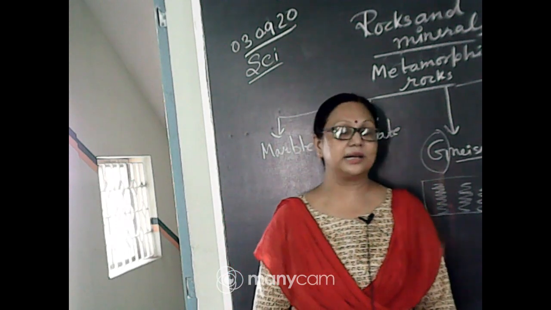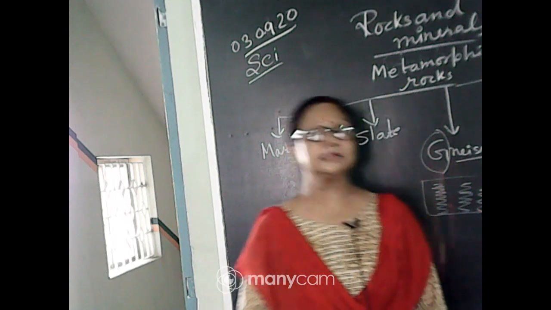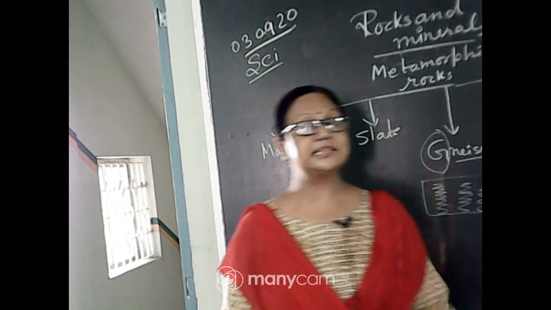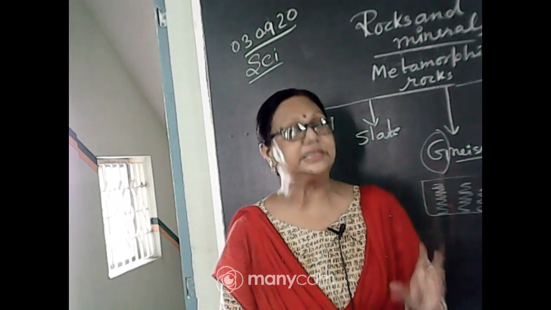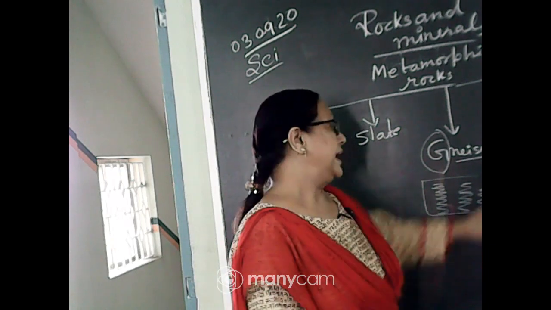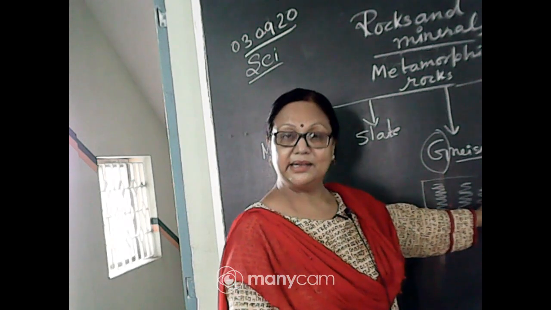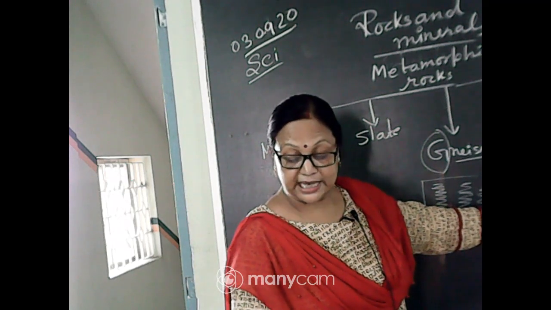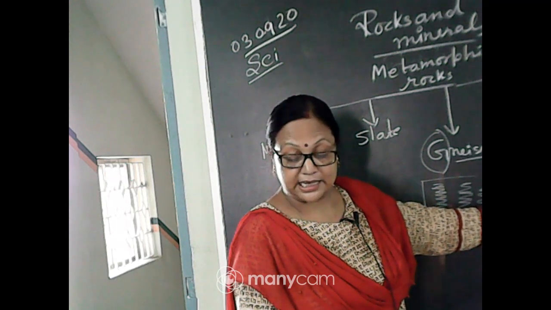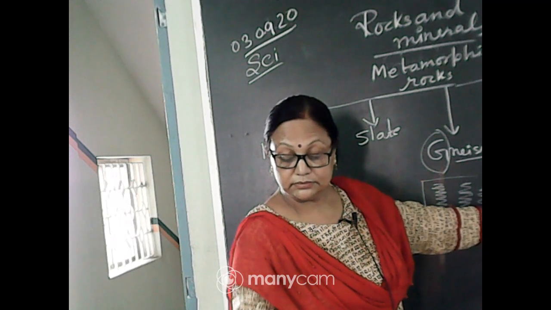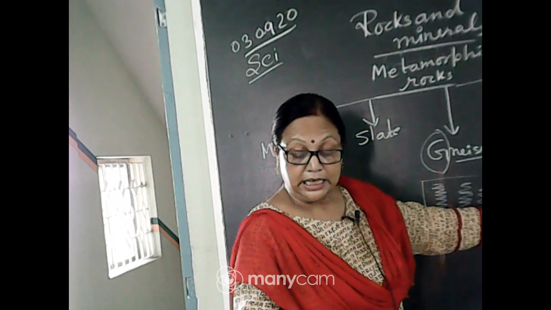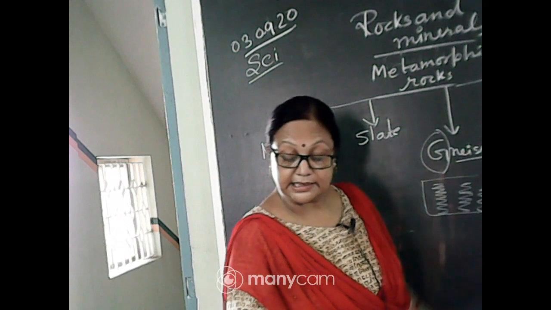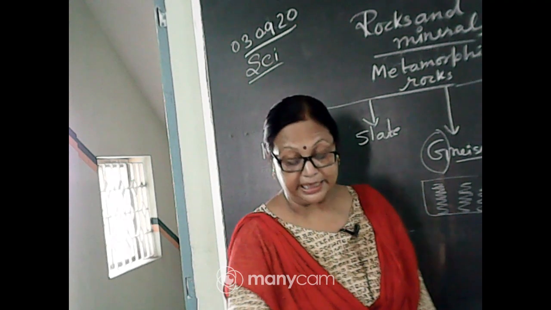Quartzite is used in ceramic industries, and in these industries things are shiny due to the presence of silica. In quartzite there are minerals present, silica and mica. So quartzite is used in ceramic industries and in making glass.